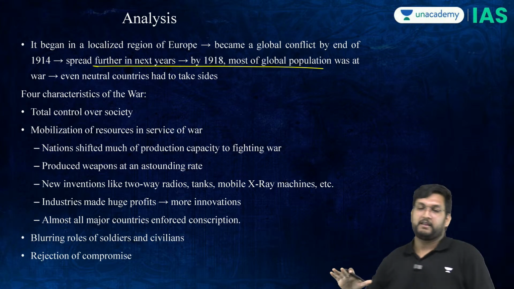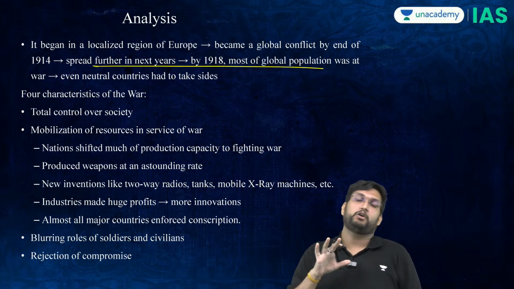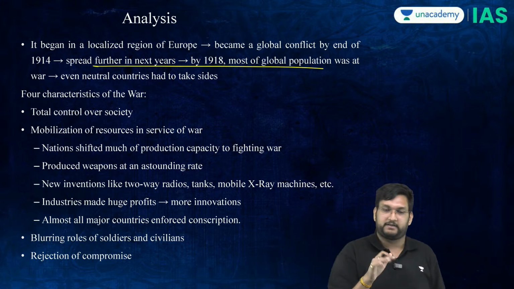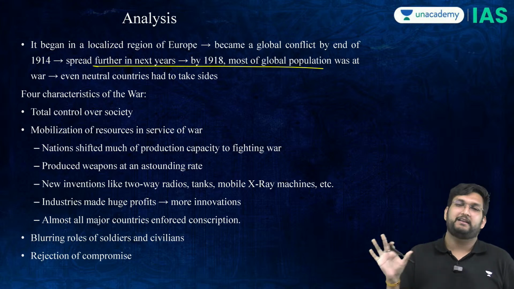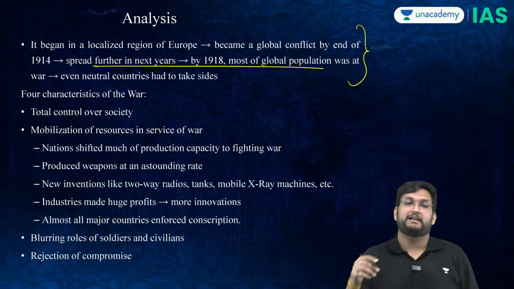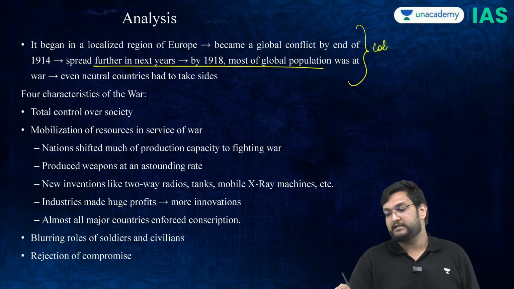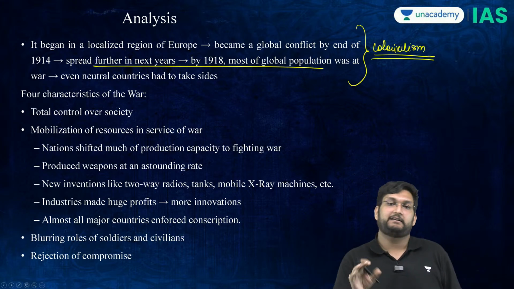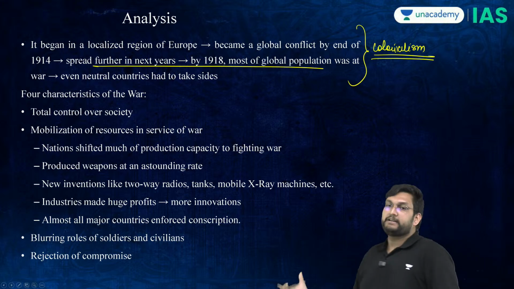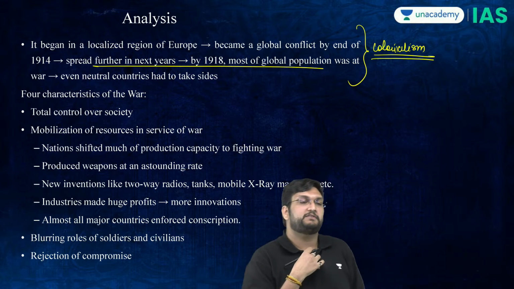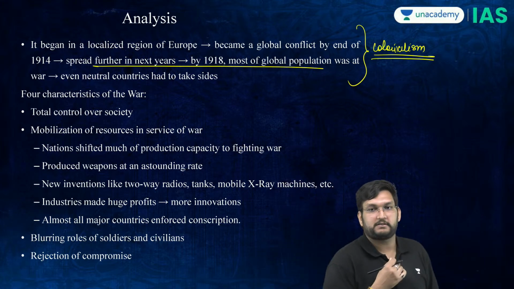Now, if we analyze this war, you will realize that it started in Europe, then it mushroomed by 1917 into the world. And this was unprecedented because previously this had never happened. The Hundred Years War, the Thirty Years War, never had the whole world gotten involved, and the only reason for that is colonialism. Colonialism is the single-handed reason why everybody got involved in this war, because these were colonial powers and imperialistic powers.